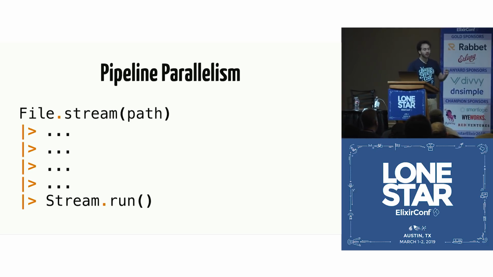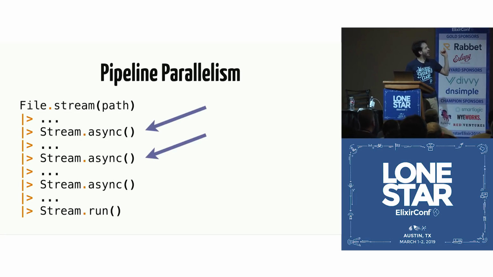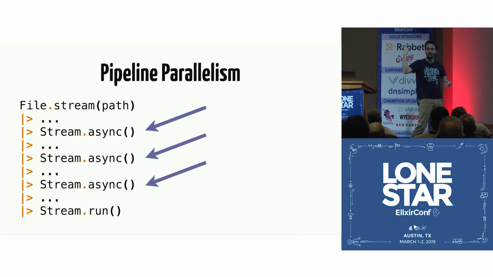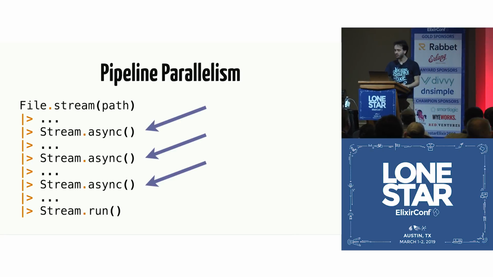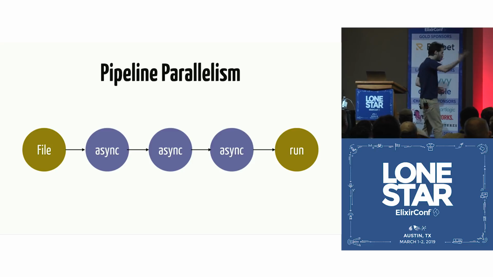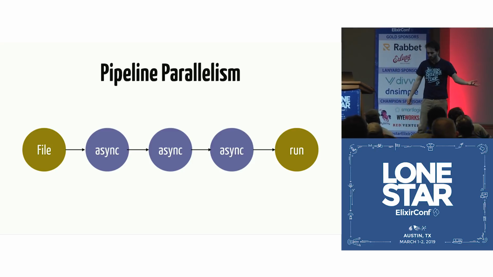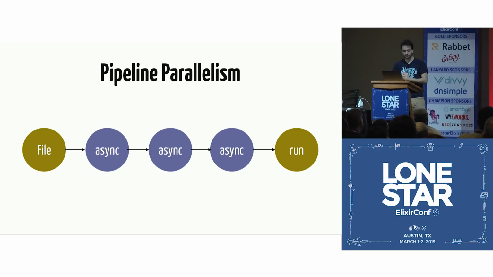well, what if I could introduce something like stream async? And every time you call stream async, it means that all the operations before it or above it are going to happen in a separate process, right? So it's going to happen concurrently. So if I have this pipeline and I add all those stream async calls, we are going to have something like this, where you have the file that sends the data to another process, that sends the data to another process, and so on, until you get to the end of the thing and you get your result.